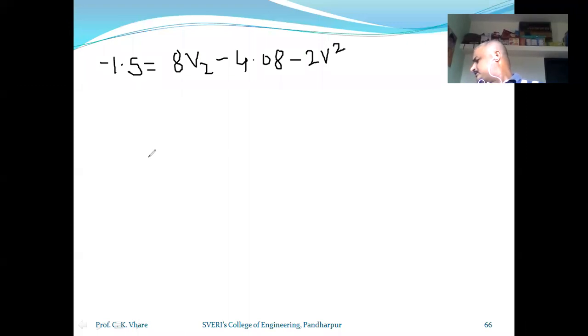Okay, so what I am going to do, I'll take this particular thing into the LHS. Then our equation will be 8V2.